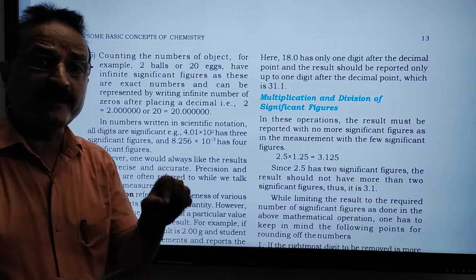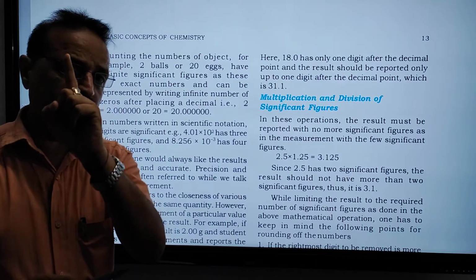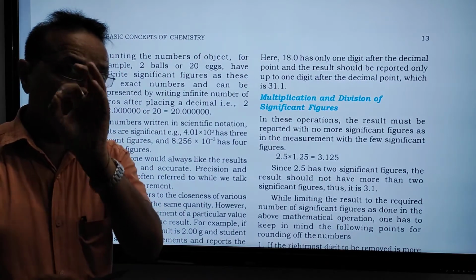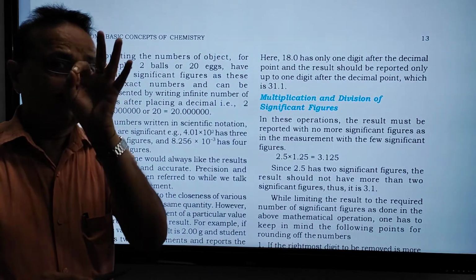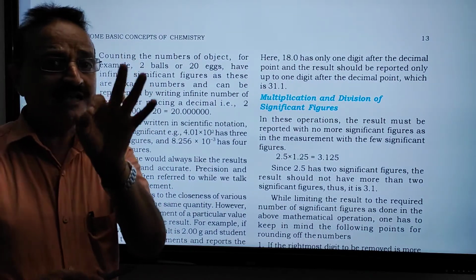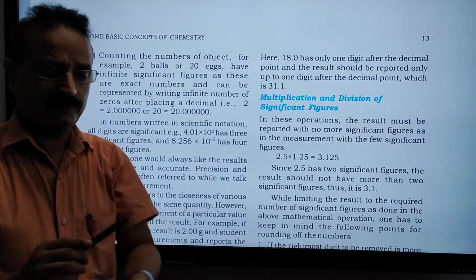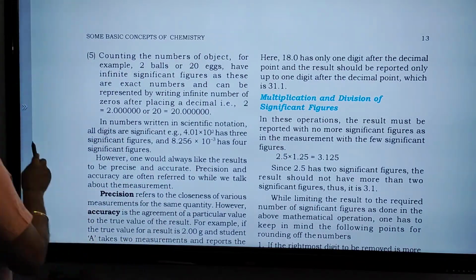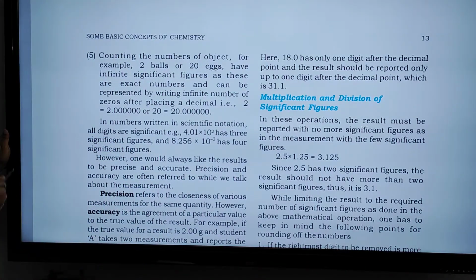18.0 means after the decimal point there is only one digit, that's 0. So we must select the number that has the most digits after the decimal point. I can give an example of the same.